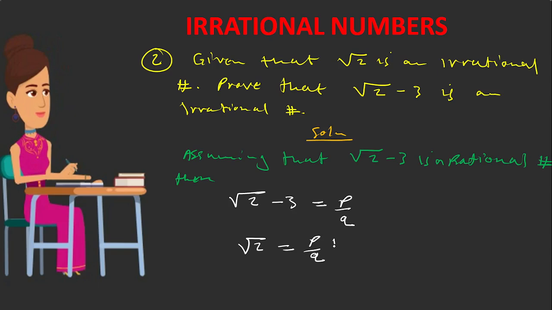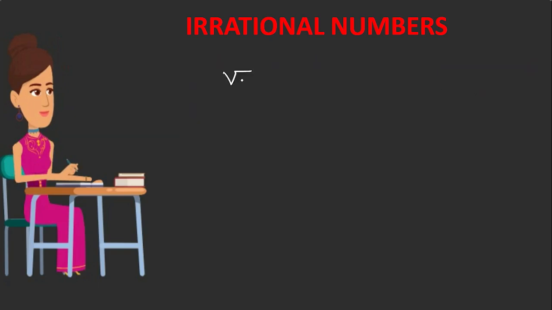So with that in mind, we can simply work out the right hand side. Square root 2 is equal to p over q plus 3. The common denominator is simply q, so we have square root 2 is equal to p plus 3q over q.